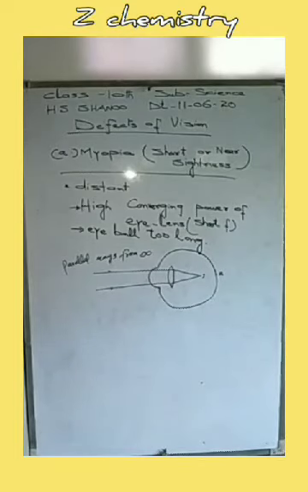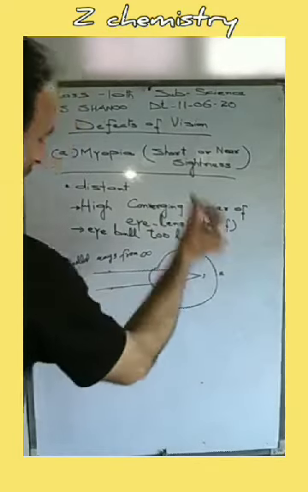But in case of myopia, the ciliary muscles do not relax sufficiently, due to which there is high converging power of the eye lens, which results in a decrease of focal length, due to which a person is not able to see the distant objects, as the image of the distant object is formed in front of the retina.